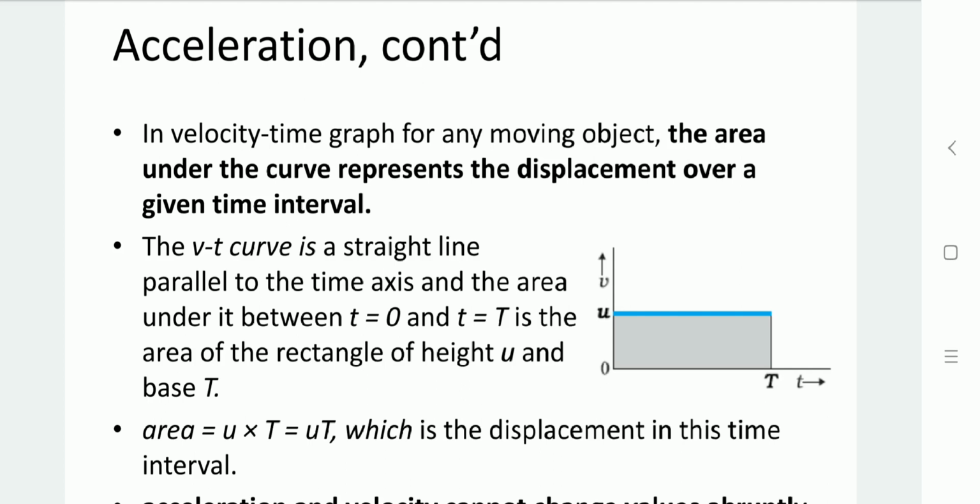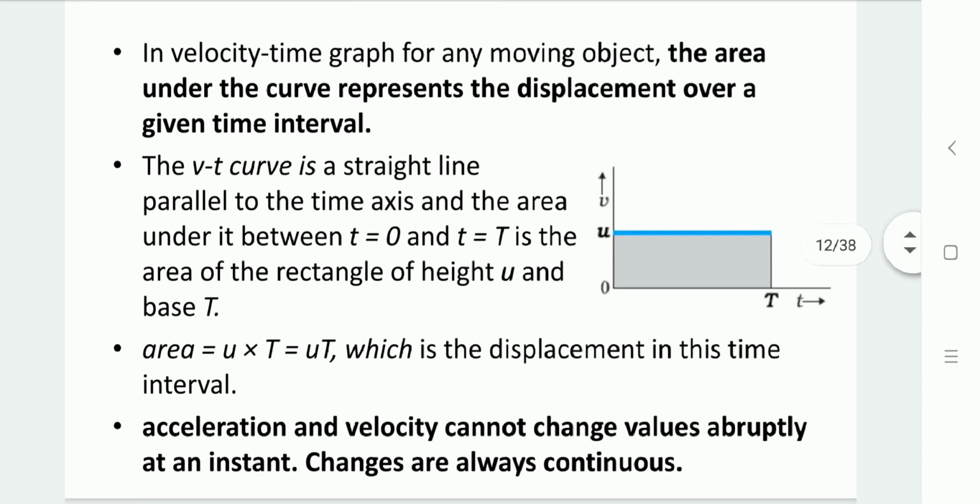This rectangular shape has the height u within that time duration T. So the area under this curve, that is length cross breadth, is T cross u. So here the area we get is u into T, which gives the displacement within that time interval. So how does area give a displacement?